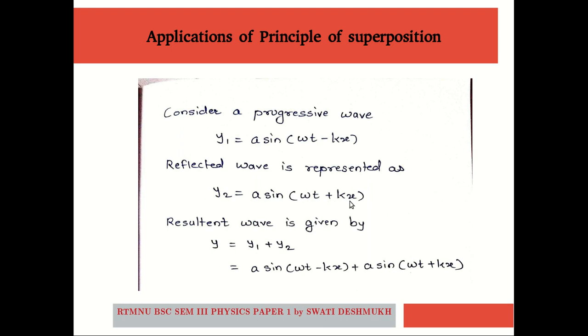As the wave is propagating in negative x direction, we use the plus kx term. So the resultant wave is given by y equals y1 plus y2 equals a sin(omega t minus kx) plus a sin(omega t plus kx).